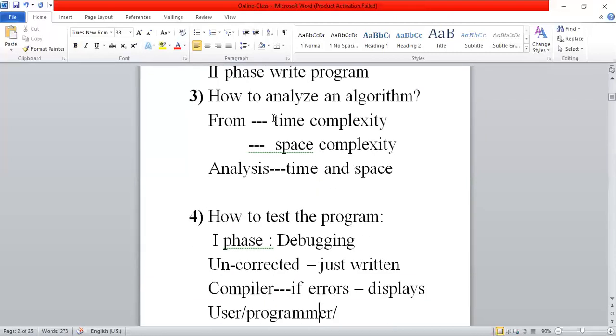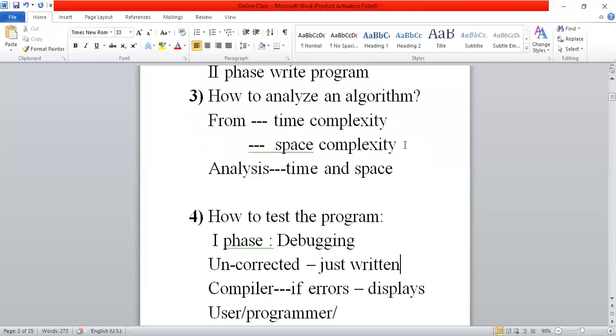Don't worry about this analysis step, because we have a separate topic, that is performance analysis. In the next video, I will discuss performance analysis. There I will discuss space complexity and time complexity in an elaborated manner. I will explain how to calculate the space complexity and the time complexity for a given algorithm or program.